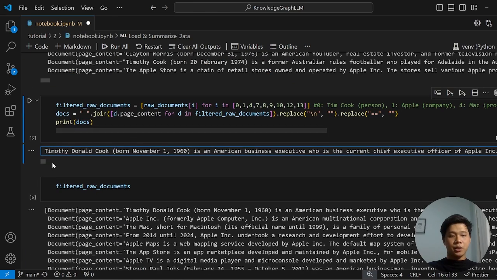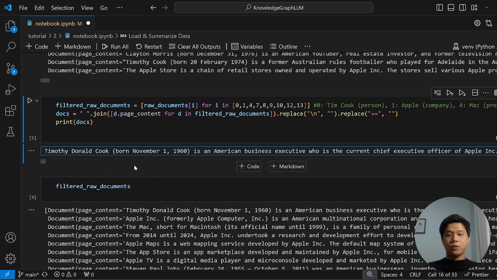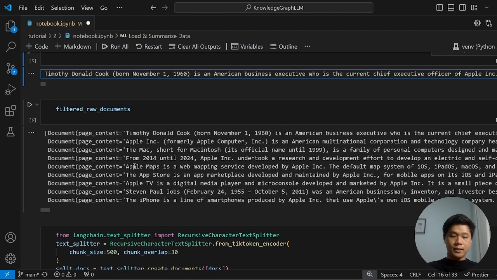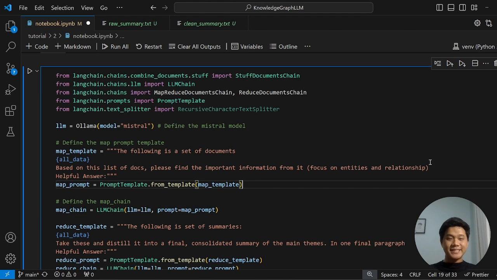As you can see here, it's a very long text, and of course, our LLM model can't process it in one run. That's why I used the recursive character text splitter to split it into several documents. The next step is MapReduce summarization. Actually, it's optional. If you want to process all of your text, then just skip this process and go to the next step. However, I just want to take the most important parts of the documents, and that's why I'm using MapReduce summarization.